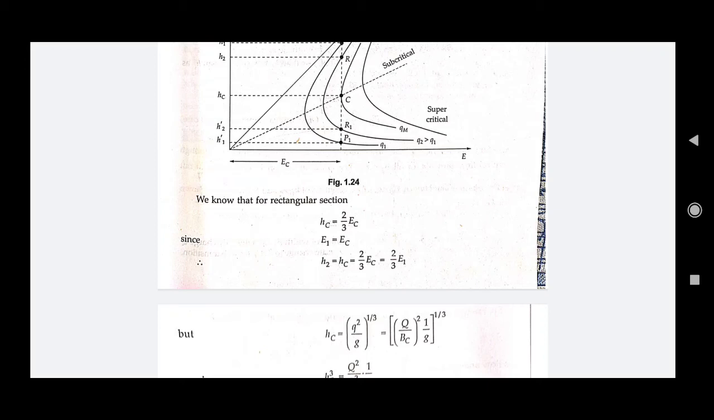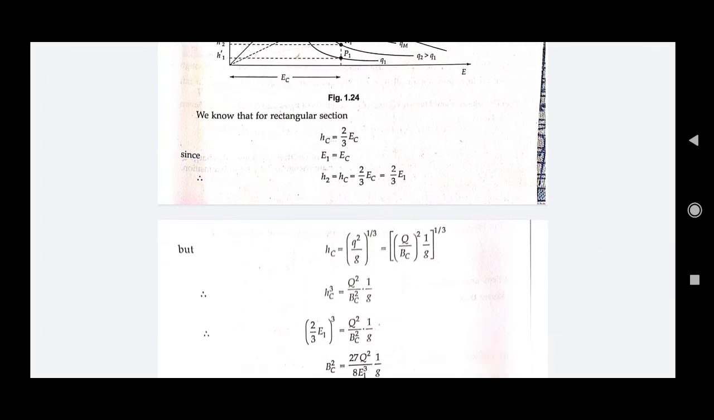On the bottom of the screen you can see this transformation: HC's value for a rectangular channel, which we derived in the previous video, is 2 by 3 EC. Now when E1 is equal to EC, for a height, H2 is equal to HC, right? Because what is happening is that H2 is getting reduced to HC for the subcritical condition. So H2 is equal to HC will be equal to 2 by 3 EC, right? But E1 is equal to EC because we are considering that the specific energy will remain constant throughout. So we can easily write H2 is equal to 2 by 3 E1, right?